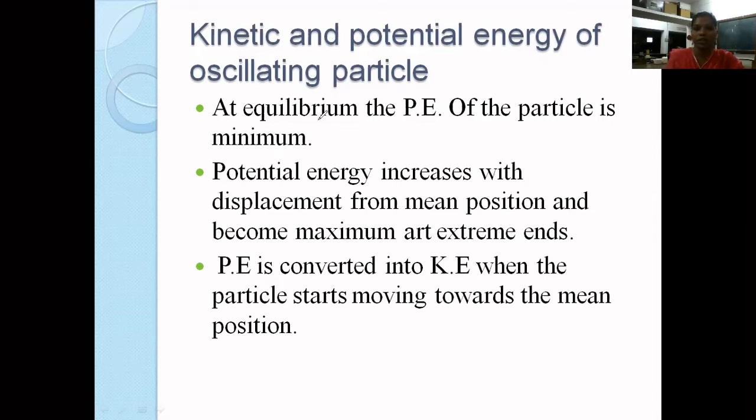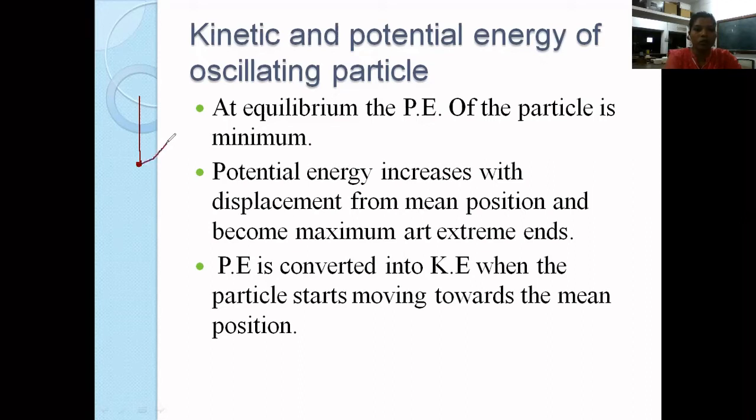Okay, now when we talk about this kinetic and potential energy, I will again go back to the original diagram that we have drawn, where I have this inextensible thread and there is a bob attached, and this complete setup is what we call a pendulum. This pendulum is going to perform oscillatory motion. Okay, so what will happen? Let us talk about the energies. Now what will happen here?